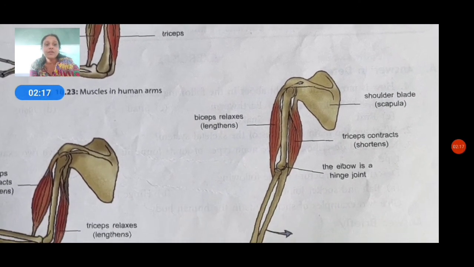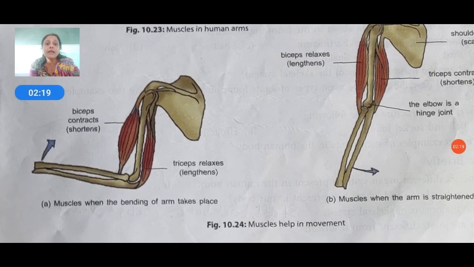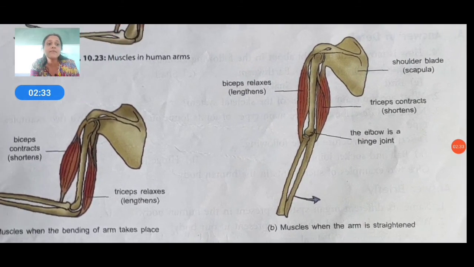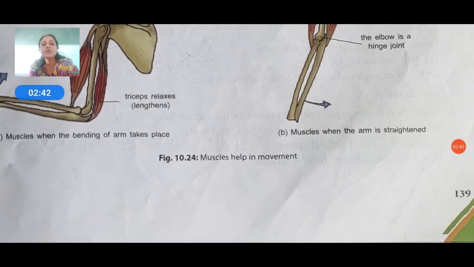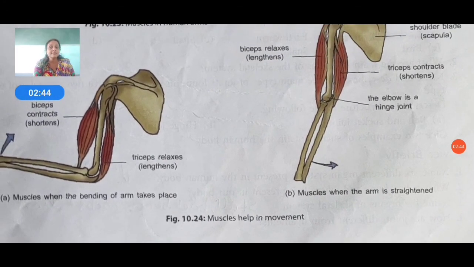Then also in figure A and B, muscles when the bending of the arm takes place: biceps contracts, shortens, triceps relaxes. Then also in B, muscles when the arm is straightened: biceps relaxes, and the elbow is a hinge joint, triceps contracts. As we do different muscle exercises, our muscles will get different effects from them.